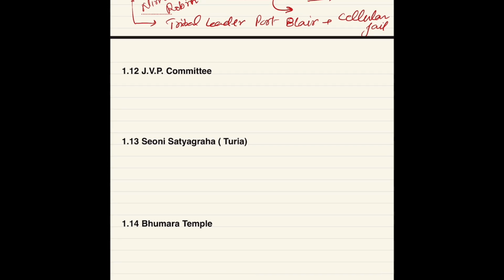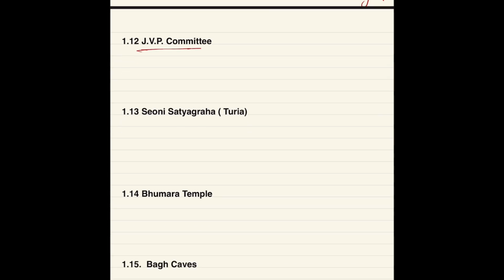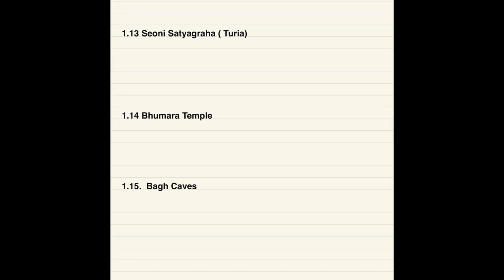Okay, so now move on to the JVP committee. If we talk about the JVP committee, then it is related to the reorganization of states. And the JVP name denotes Jawaharlal Nehru, Sardar Vallabhbhai Patel, and Pattabhi Sitaramayya.